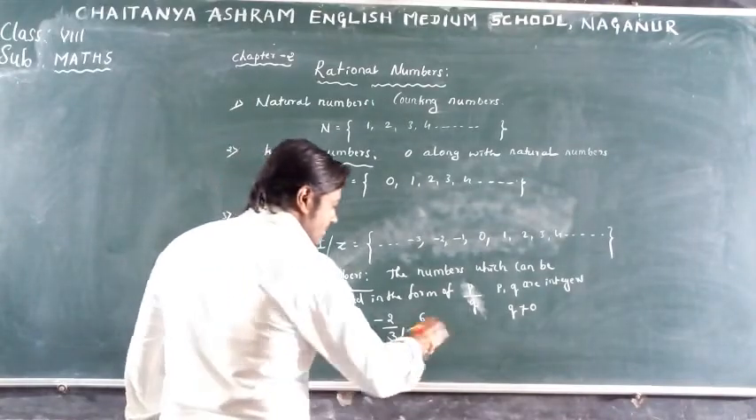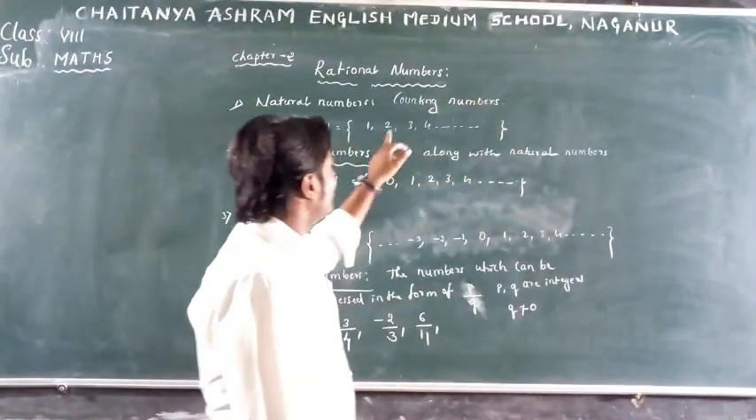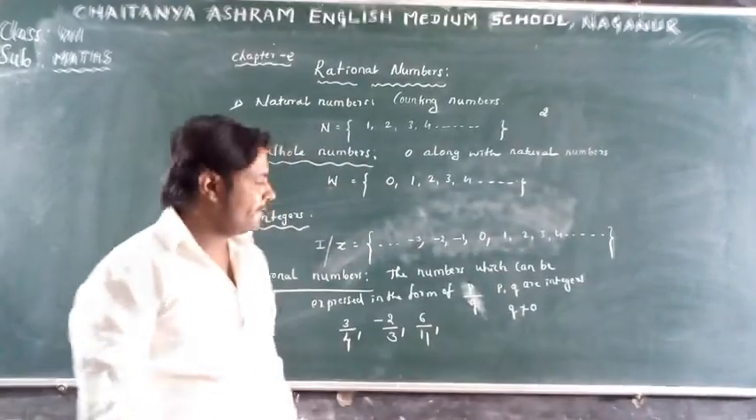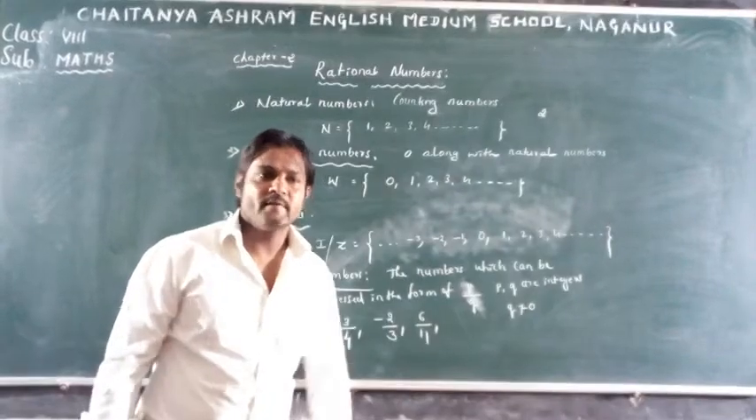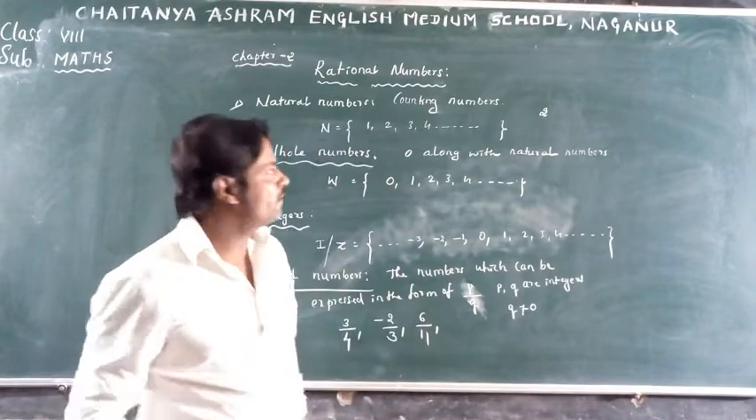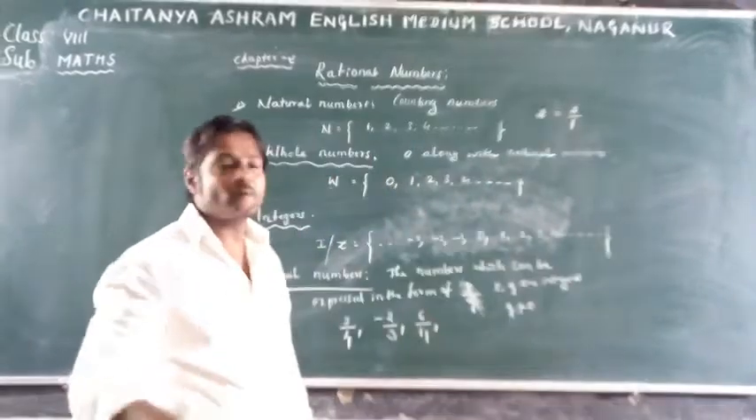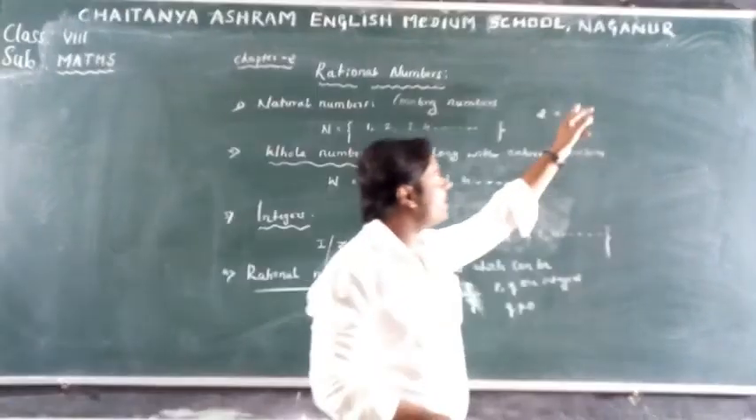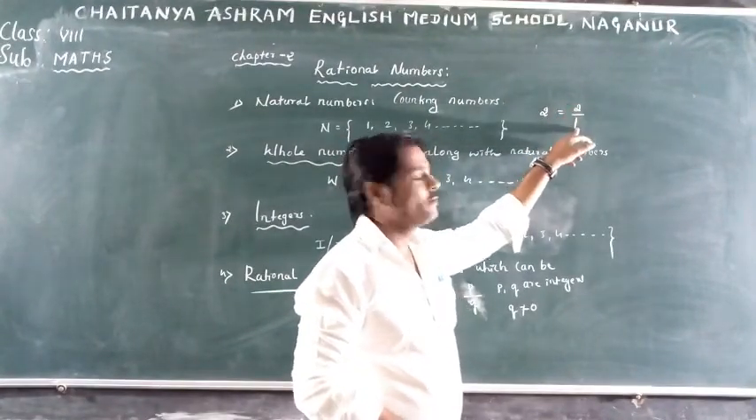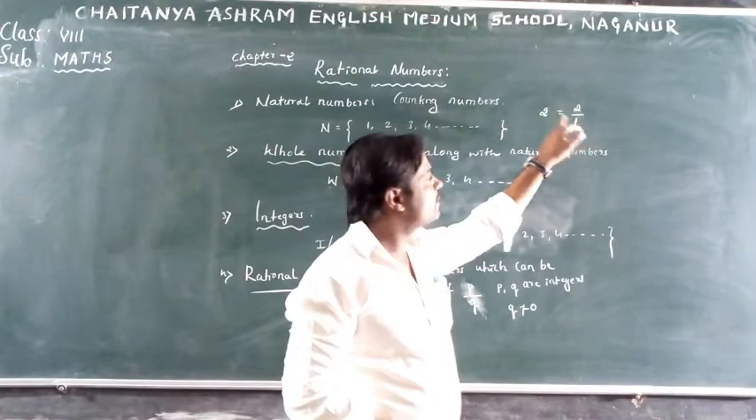Consider, dear children, this 2. What is this 2? This 2 is a natural number. Can we write that 2 in the form of p by q? Yes, anyone? What is the denominator of 2? Yes, very good. That is 1. So this 2 we can write as 2 by 1. Rational form. What is the value of 2 divided by 1? 2. So both are the same. So it is in p by q form, and 1 is not equal to 0. So 2 is what?